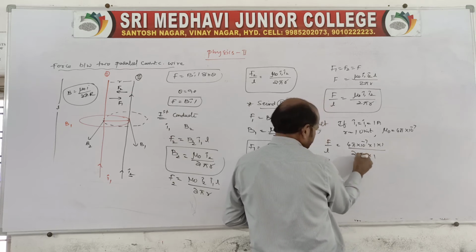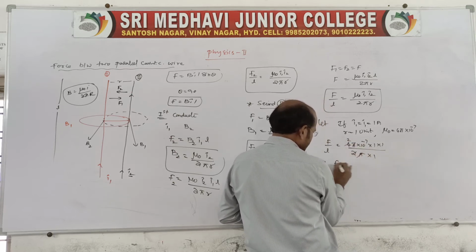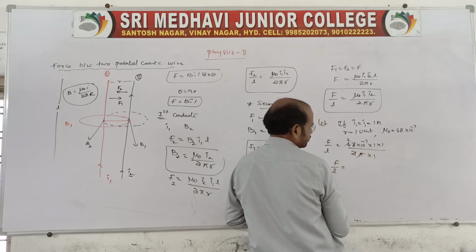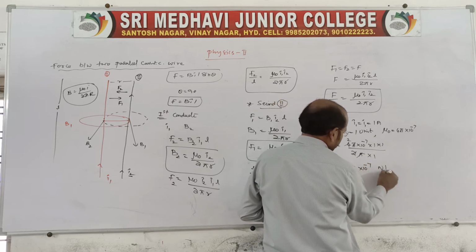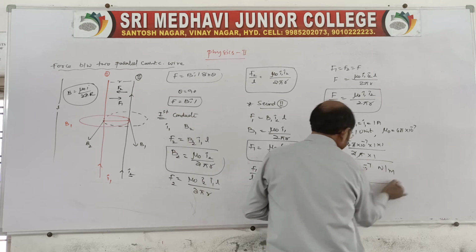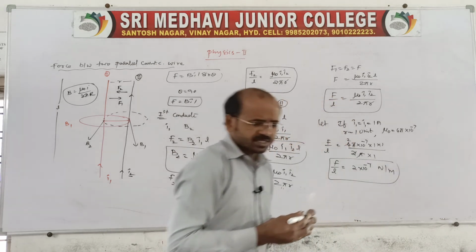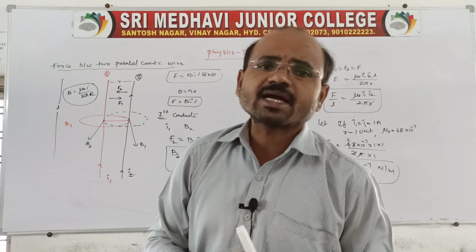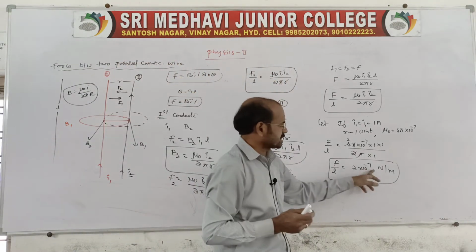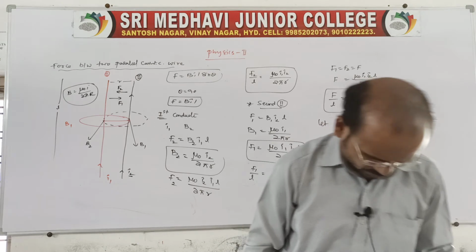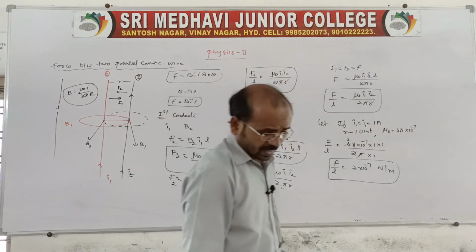The force acting per unit length is 2 into 10 power minus 7 Newton per meter, because force is in Newton and length is in meter. So this is what we call the Ampere rule.